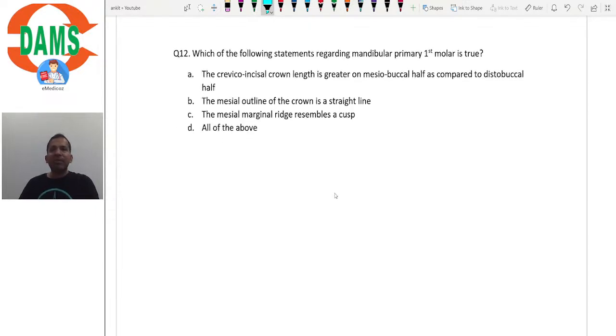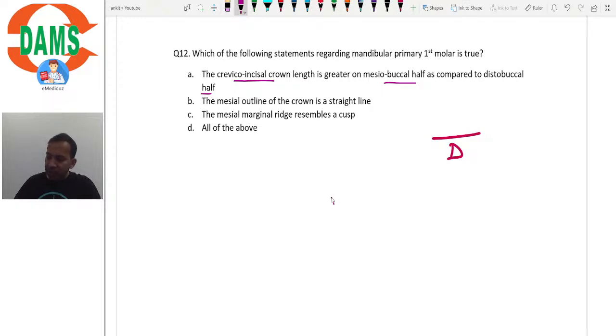Which of the following statements regarding mandibular primary first molar is true? So mandibular primary first molar, right? Which statement is true? And the options are, the cervicoincisal crown length is greater on the mesiobuccal half as compared to the distobuccal half.